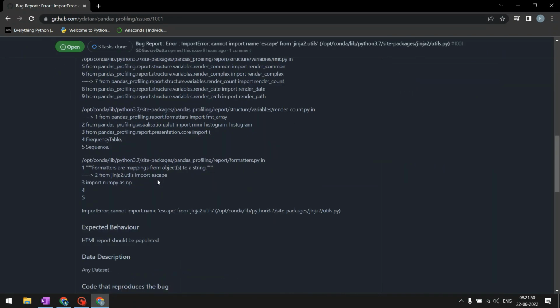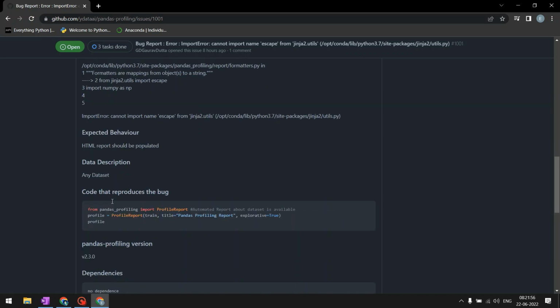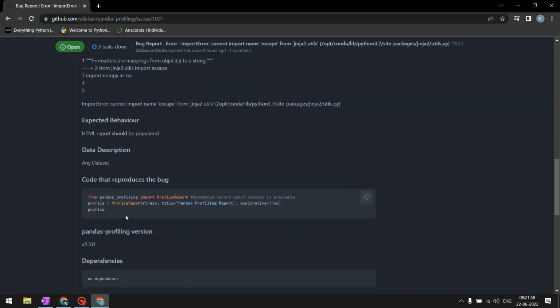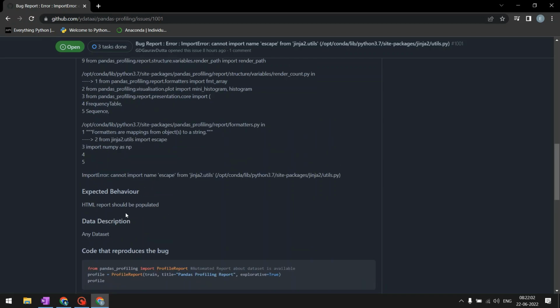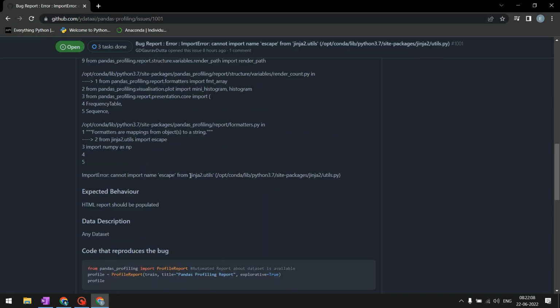If you look at this, the problem says cannot import escape, and expected behavior is HTML report should be populated, any data set. Now some errors are better documented, some errors are not. Ultimately everything boils down to the traceback, and that is what we are looking for here, and that's what we have. So why isn't this escape being found in Jinja2 utils?